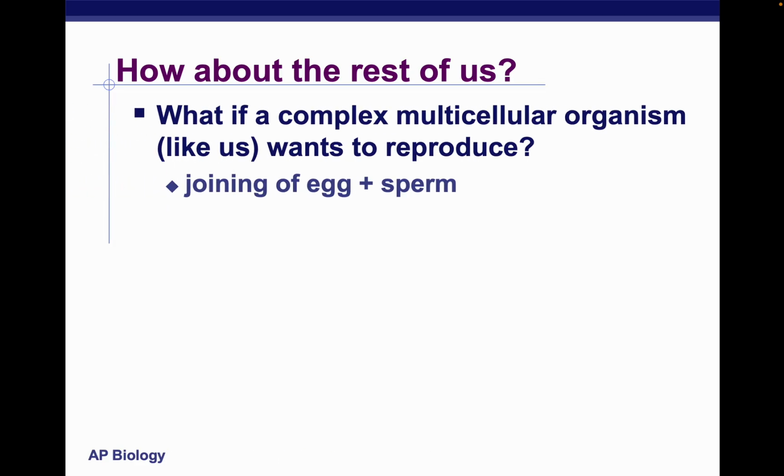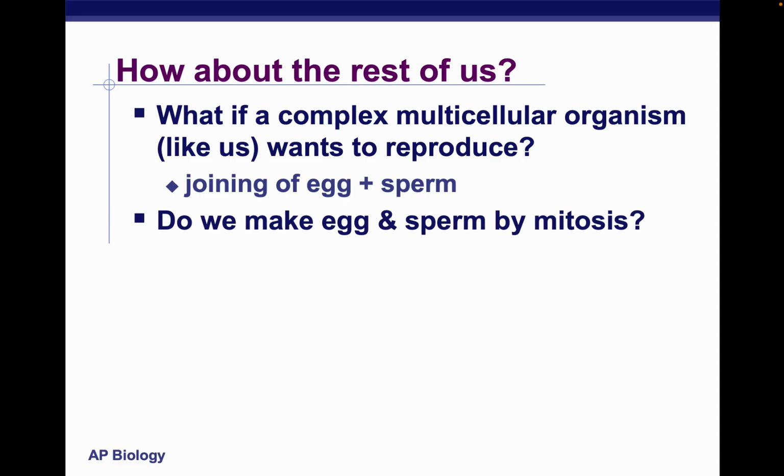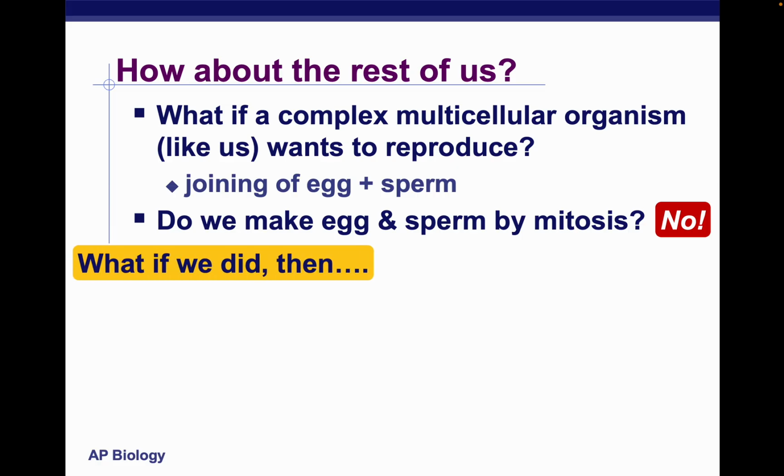Now, how about the rest of us? Since we're complex multicellular organisms, we don't reproduce through asexual reproduction. It's actually through the joining of an egg and sperm. Do we make egg and sperm by mitosis? No, we actually go through a process called meiosis.